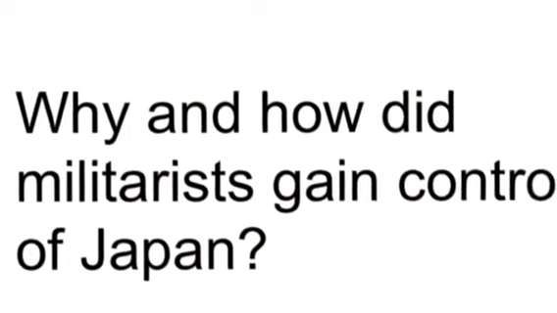Why and how did militarists gain control of Japan? Communist leaders were trying to take control of the government of Japan. These leaders shared a common belief with Hitler, which was the need for more living space for a growing population. Ignoring Japanese officials' protests, they launched a surprise attack on Manchuria, which is a Chinese province. They attacked and seized control in 1931. In months, Japanese troops controlled the province.